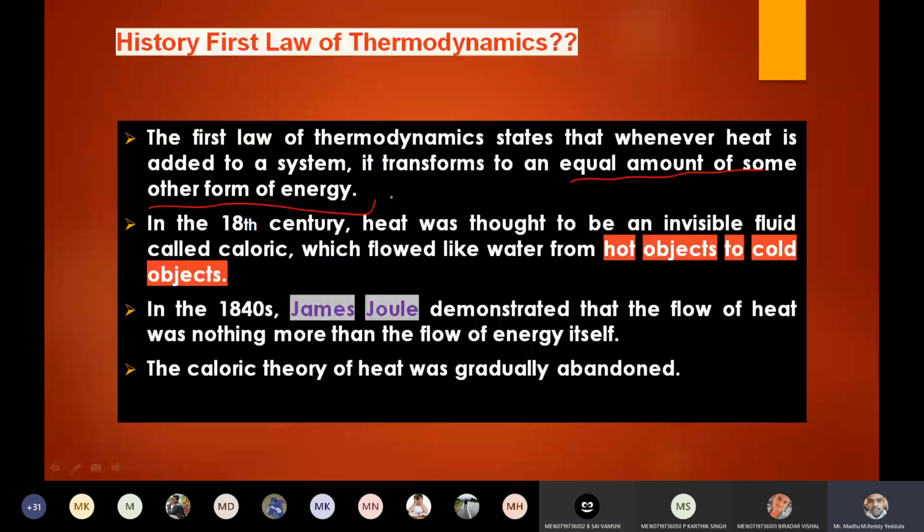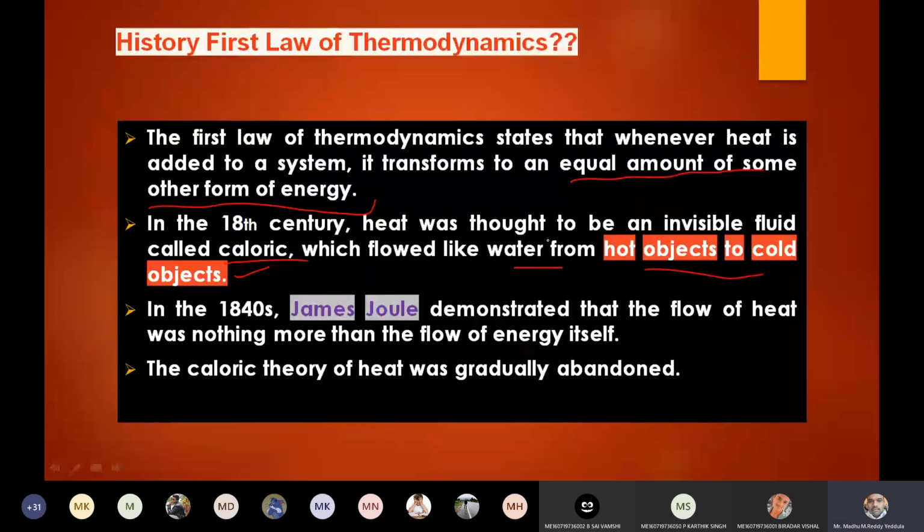So first the history they assumed, right? In the 18th century, heat was thought to be an invisible fluid called caloric, which flowed like water from hot objects to cold objects.